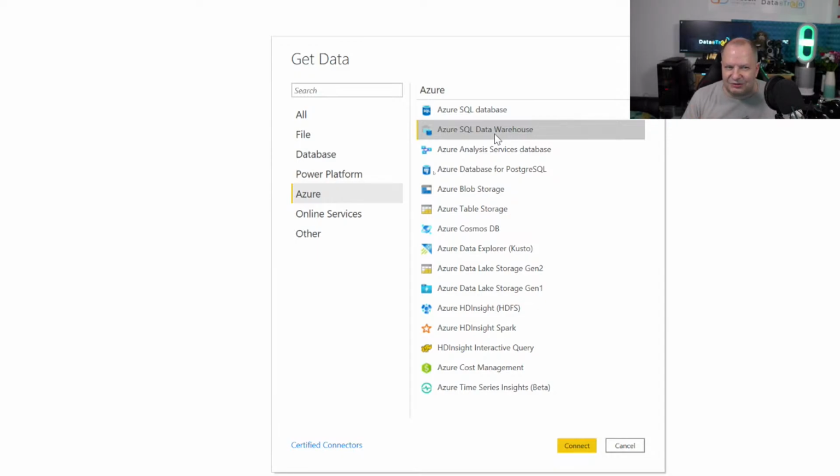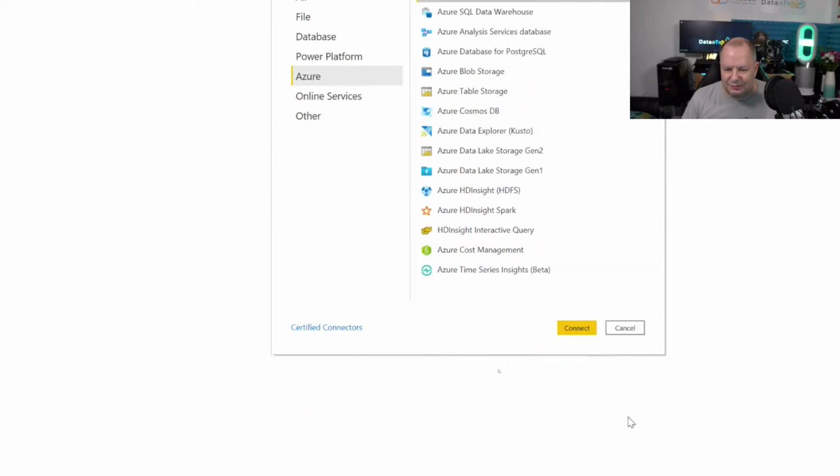Something I was scratching my head on earlier, going, well, they've done a lot of renaming, and pretty much everything's been renamed. But in Power BI, the connector is still called Azure SQL Data Warehouse, but that is also now known as Synapse Analytics. We've got some Analysis Services, Cosmos DB. So we're going to have a quick look at the Cosmos DB and the SQL one tonight. We'll do the SQL one first.